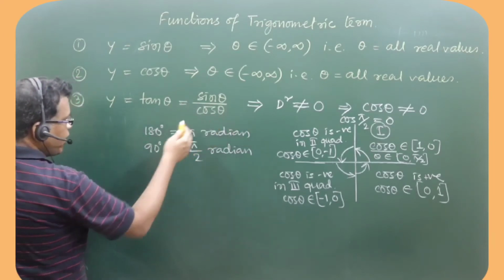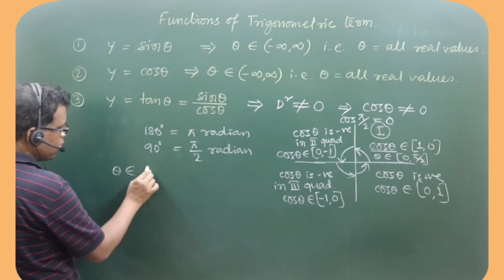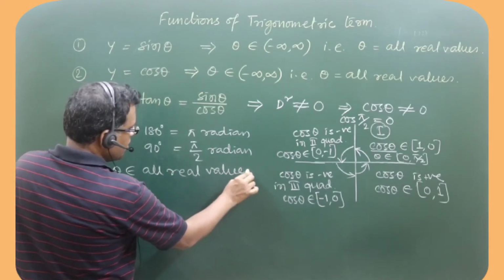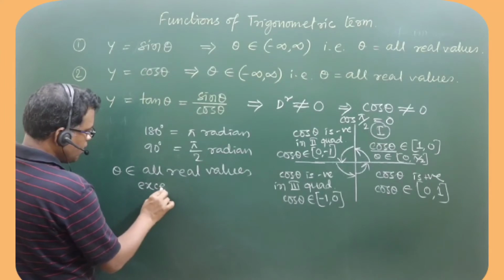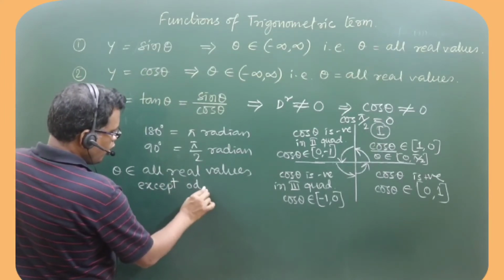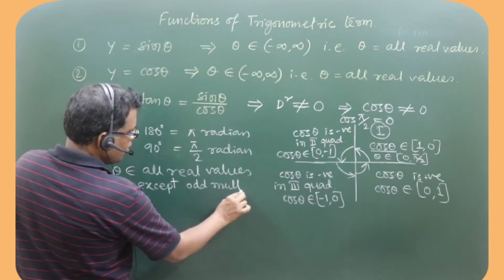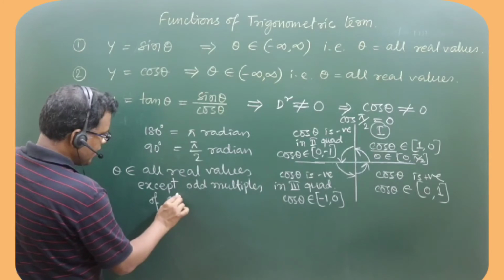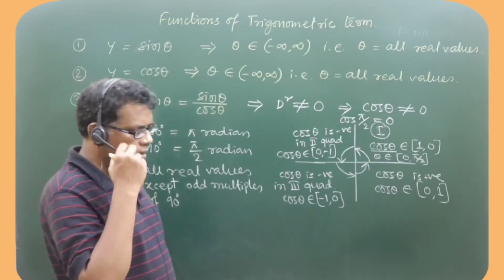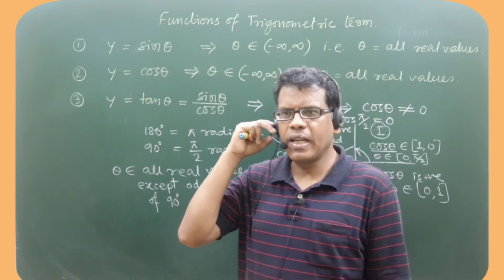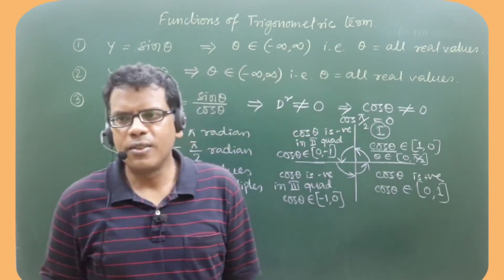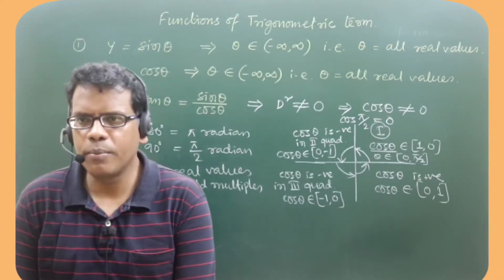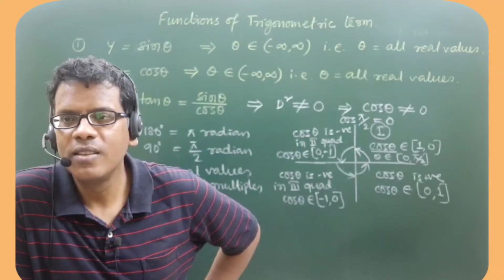So that's why here we will write theta belongs to all real values except odd multiples of 90 degree, right? Could you follow this one? Which are those values of theta at which tan theta will be defined? So tan theta will be defined for all those values of theta except odd multiples of 90.